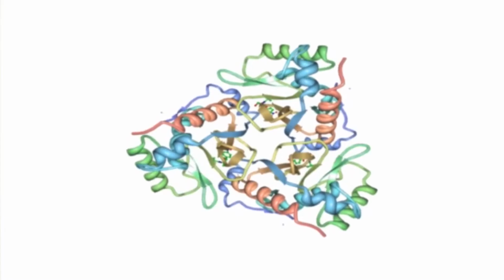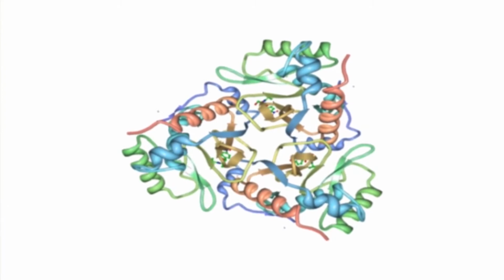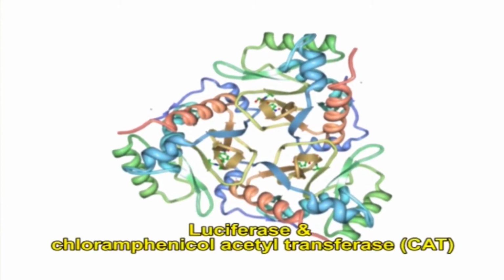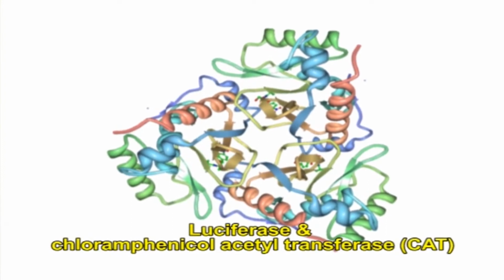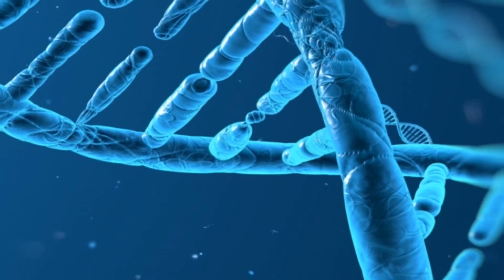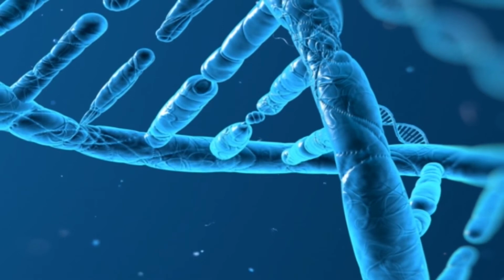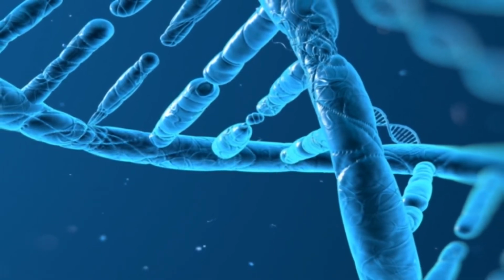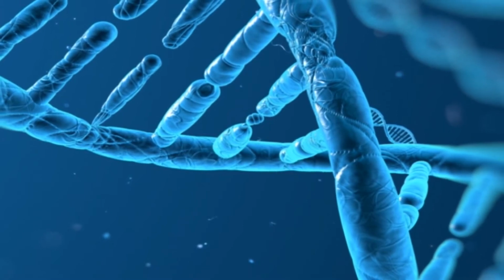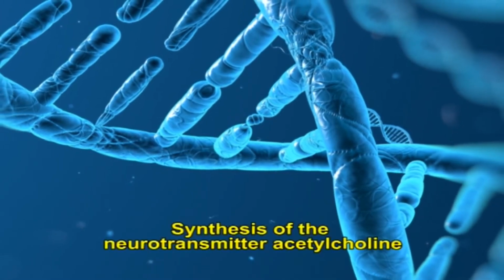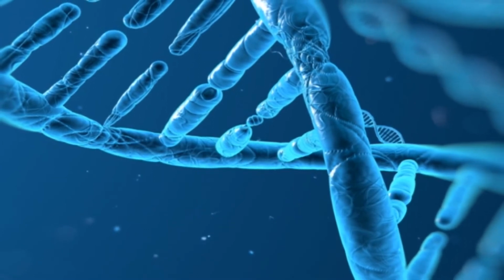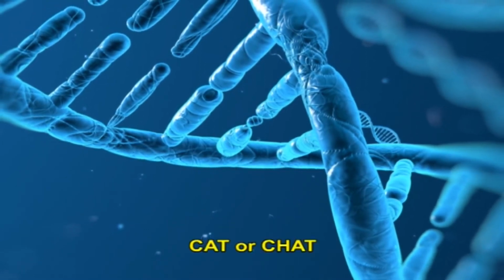At present, the most common reporter genes that are applied are luciferase and chloramphenicol acetyltransferase or CAT. CAT is the abbreviated form. It should not be confused with choline acetyltransferase, which is the gene that is responsible for the synthesis of the neurotransmitter acetylcholine. This gene is abbreviated as CAT or ChAT.